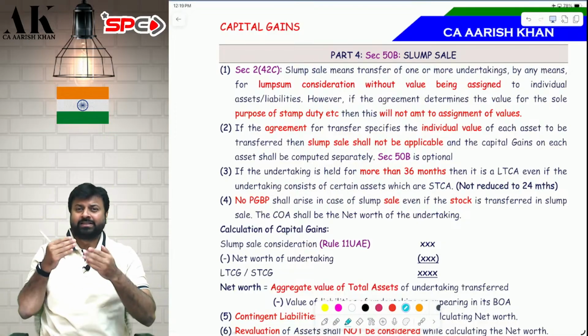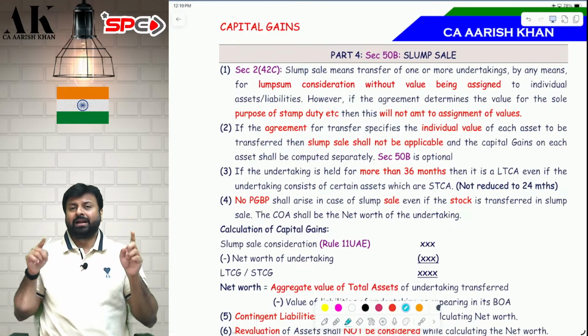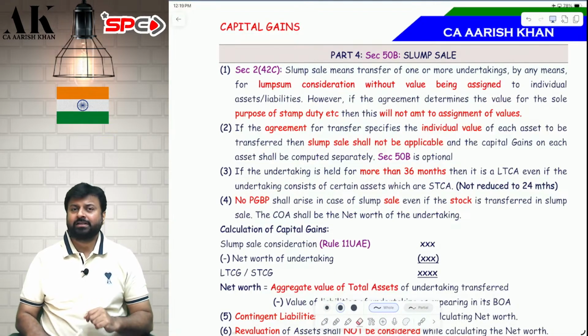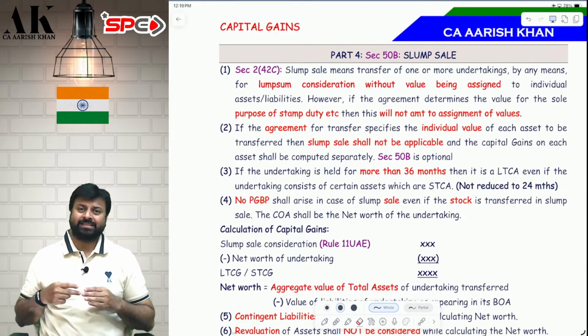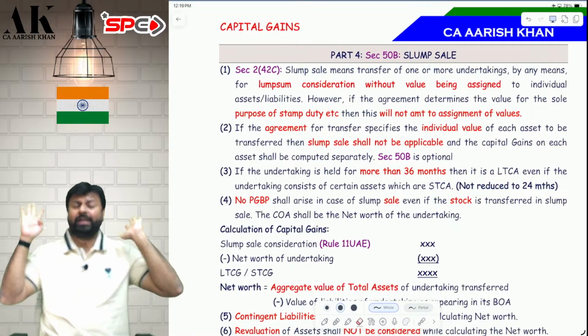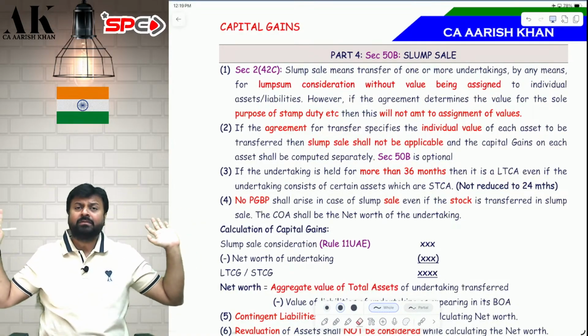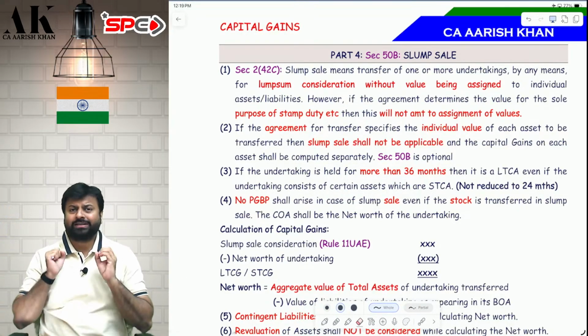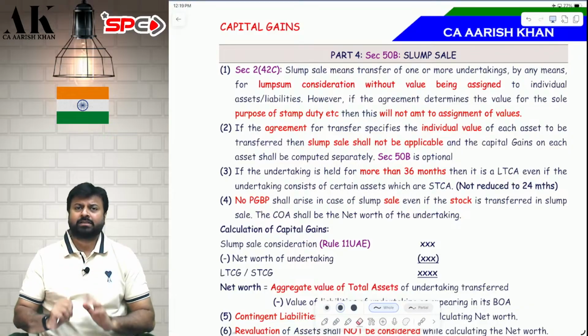I have a business in which there are a lot of divisions. I am transferring one of the divisions for a lump sum consideration. I am not interested in individual calculations of the assets. I am transferring the entire unit, entire division of my business for one lump sum consideration without assigning individual values to any asset and liabilities.